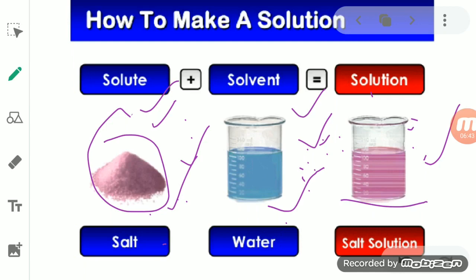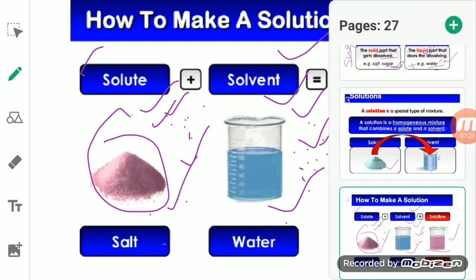So by this we can say that a substance which is lesser in amount in a solution is solute, and the substance which is greater in a solution is known as solvent. So there are two definitions of the solute and solvent. The one, a substance which gets dissolved to form the solution is solute, and the substance which helps in dissolving the solute is known as the solvent. Or according to the amount, a substance which is less in amount is a solute, a substance greater in amount is a solvent.